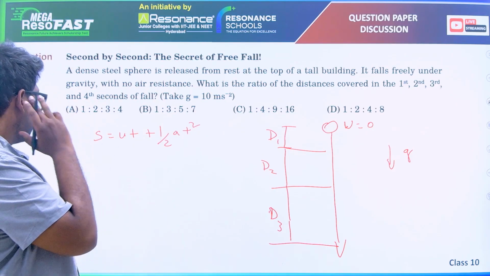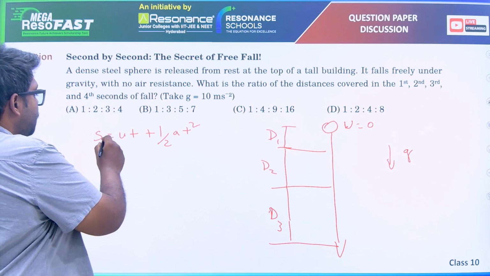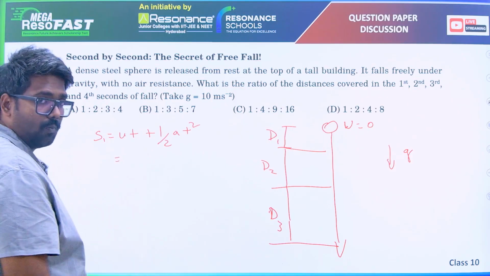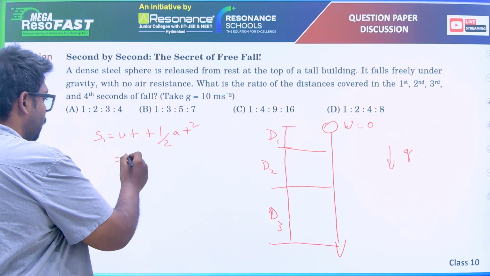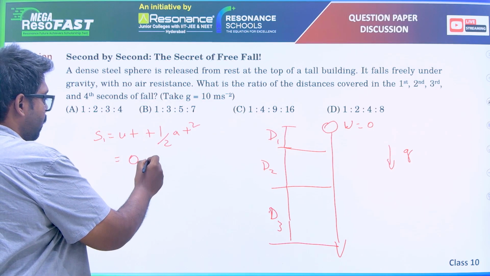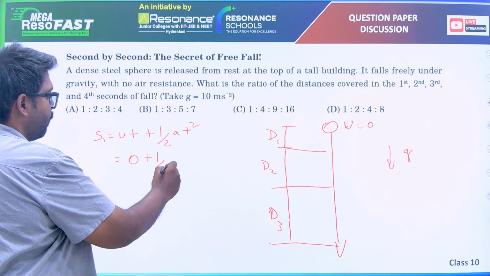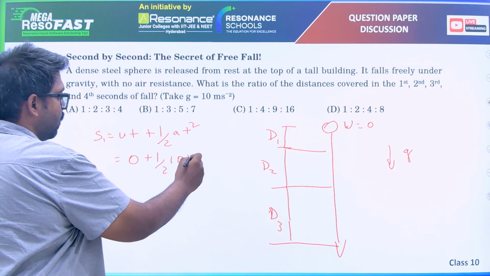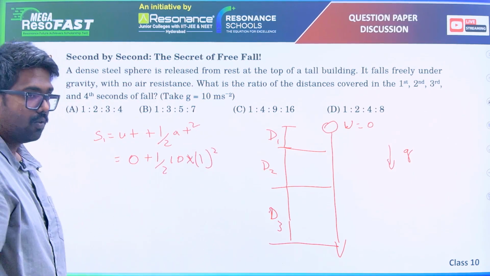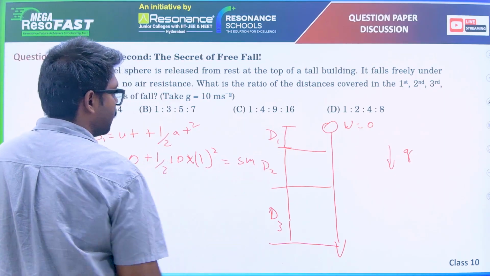What is the displacement for the first second? u is 0, and acceleration is 10, so half into 10, and the time in the first second is 1 second, so 1 squared. So this will be 5 meters.